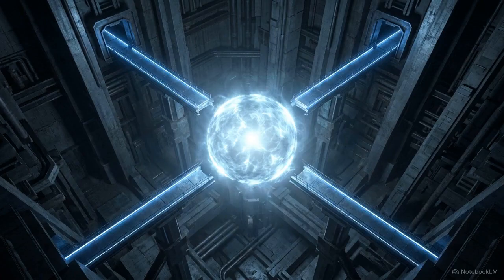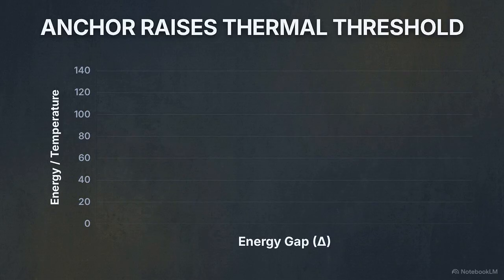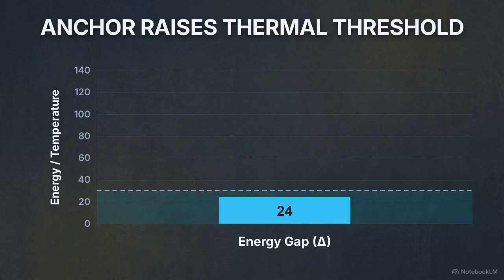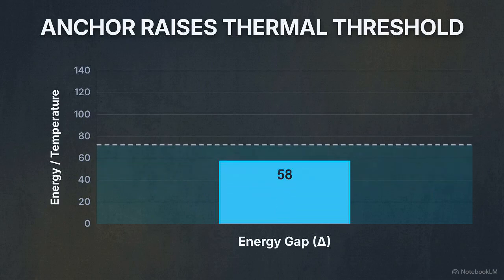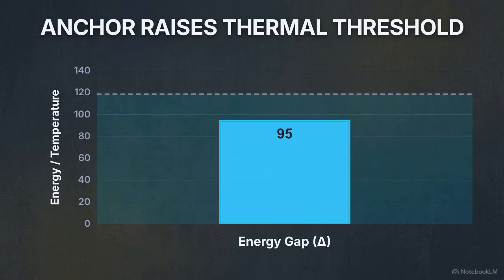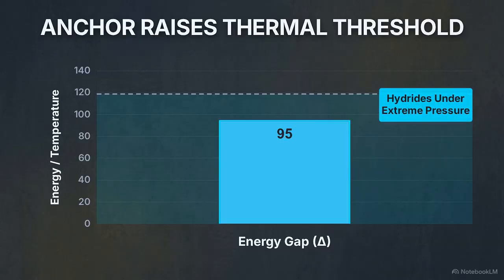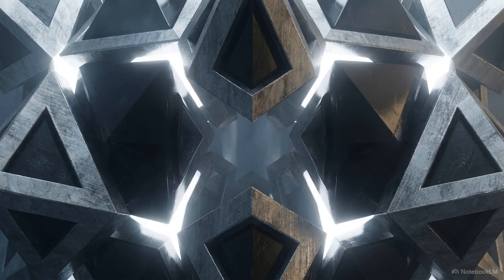Using the ODTOE framework, we can move from accidental discovery to active engineering, shielding the condensate along 4 distinct material roads. The first road involves increasing the energy gap, the anchor. By raising the energy required to break electronic pairs, we increase the threshold for thermal decoherence, as seen in hydrides under extreme pressure. The second road utilizes phase stiffness and quantum geometry.